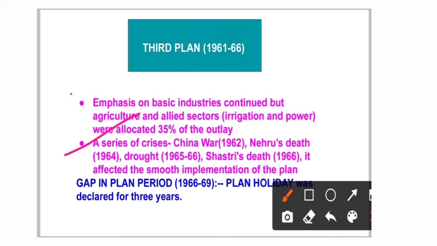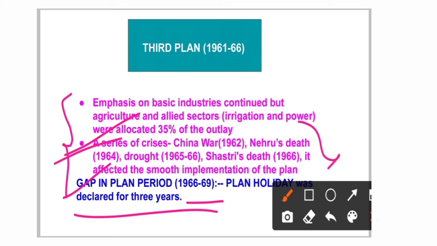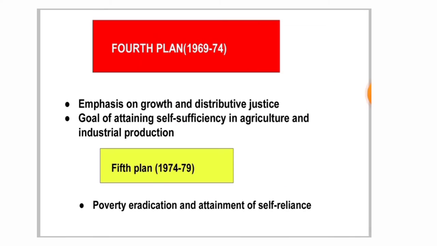Because of this condition, there was a gap in the plan period. After 1966, directly there should have been the fourth five-year plan. But due to these conditions we had a gap in the plan period from 1966 to 1969, which is also known as the plan holiday. That was declared for 3 years. Very important things to be remembered.